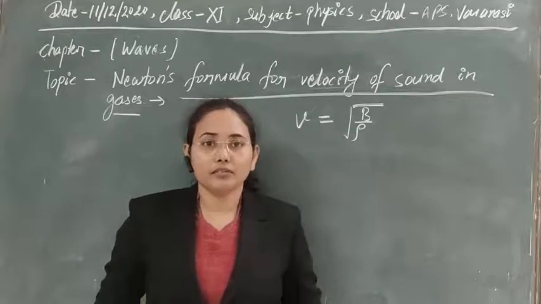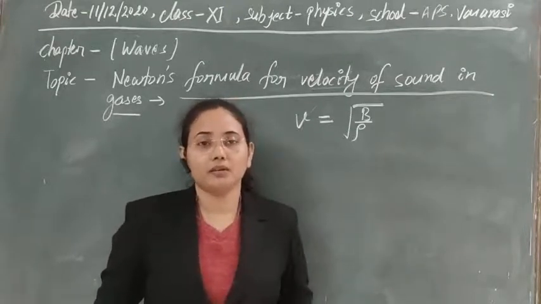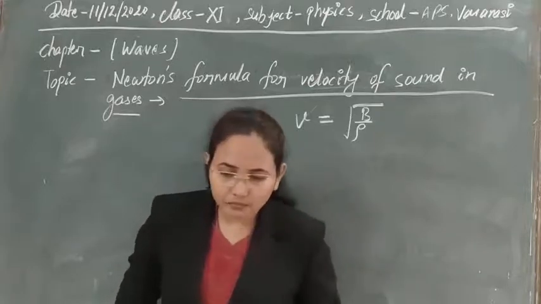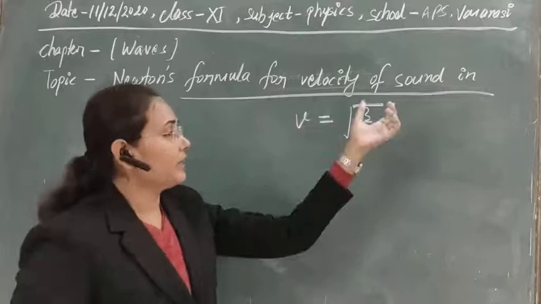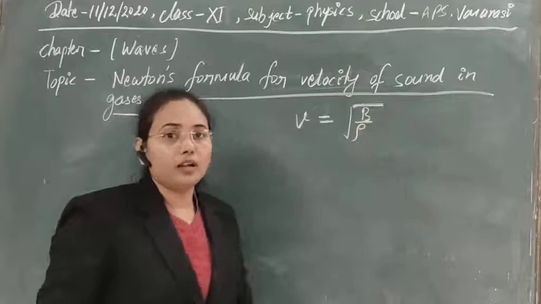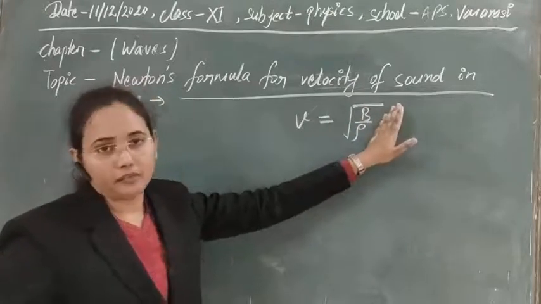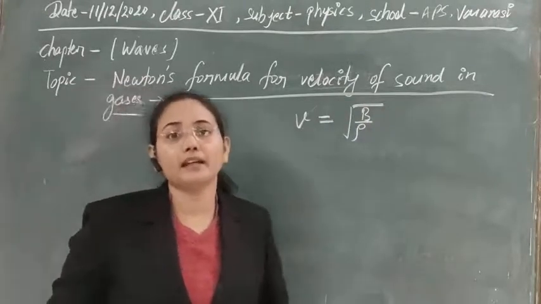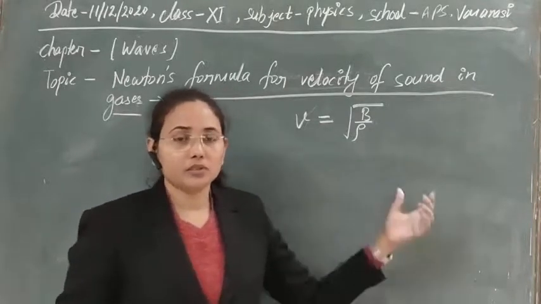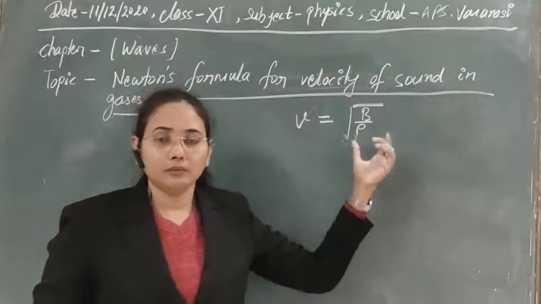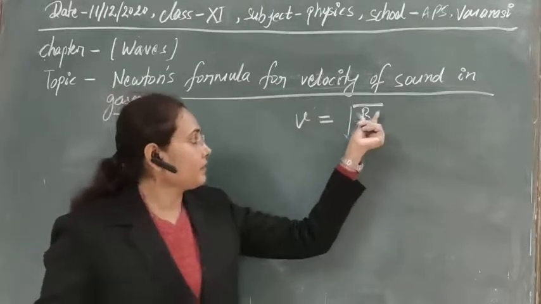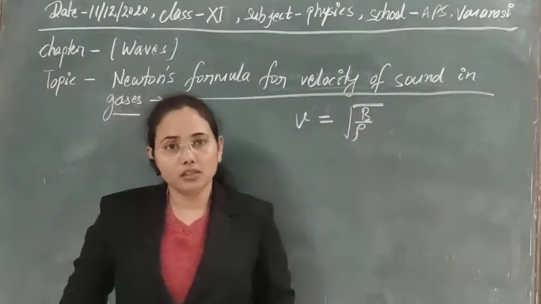This is the concept of Newton. Later we will see whether this concept is correct or not after the calculation of the speed of sound in air. So he denoted the speed of sound in air by this formula, which is the formula for longitudinal waves. Obviously you know that sound waves are longitudinal in nature, so this formula can be used here, where rho is the density of the medium, and B is the bulk modulus of the medium.